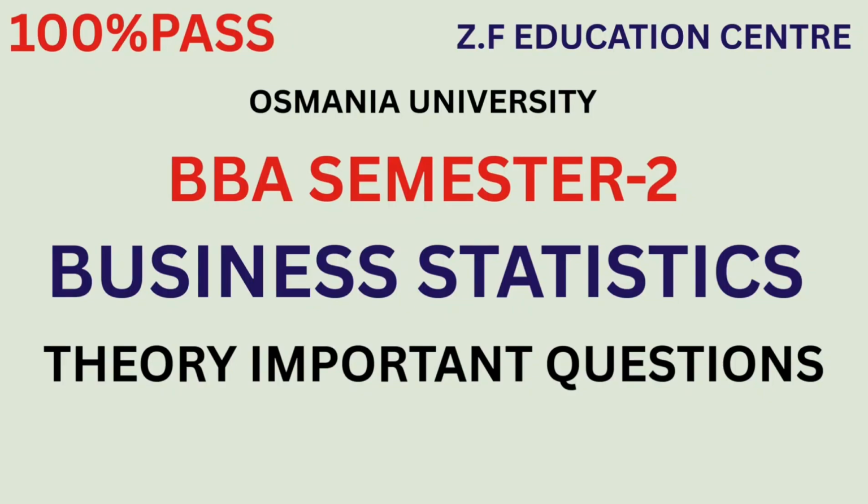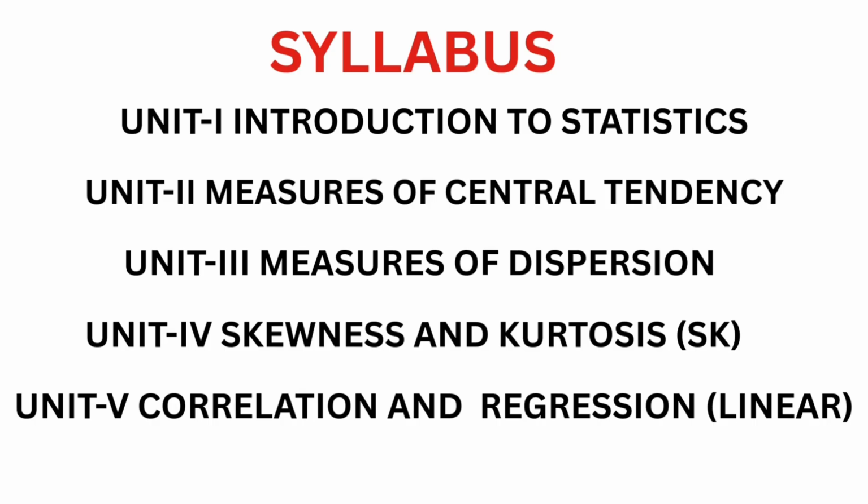Students, this video is for Osmania University BBA Semester 2 students, and in this video I am sharing with you the subject Business Statistics Theory 100% pass important questions for the upcoming examination June 2025. So students, watch the video with full concentration and don't skip the video in between. If you skip the video, you will not get the idea which questions are important for your examination.